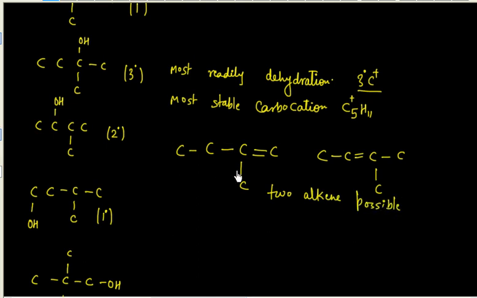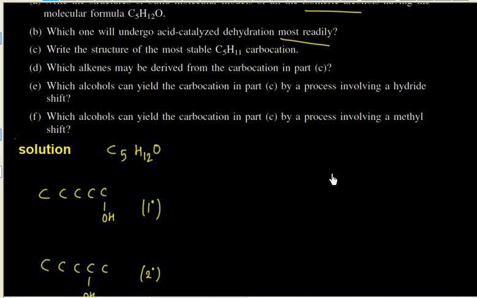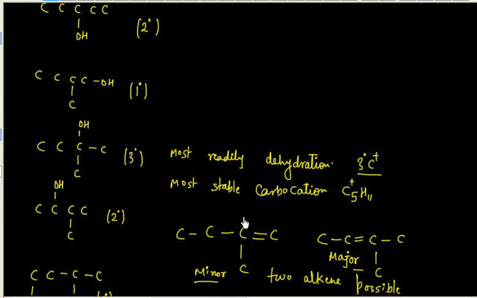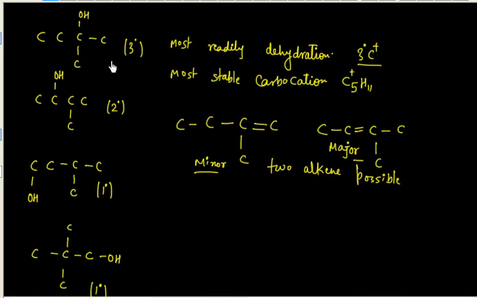Major product will be this because this alkene is a more substituted alkene. So this is major and this is minor one. Are you getting? Now next one, this says which alcohol can yield carbocation in part C by a process involving a hydride shift. So from which I need secondary, this carbocation.